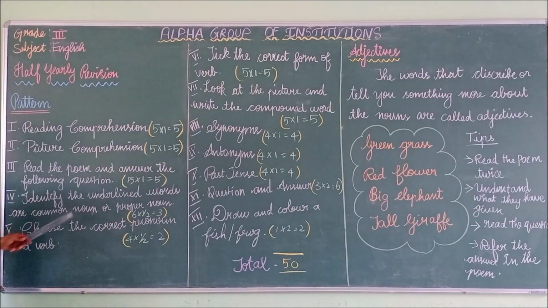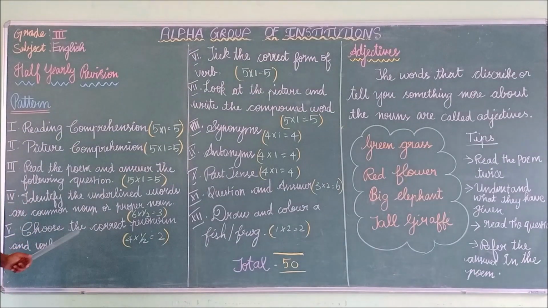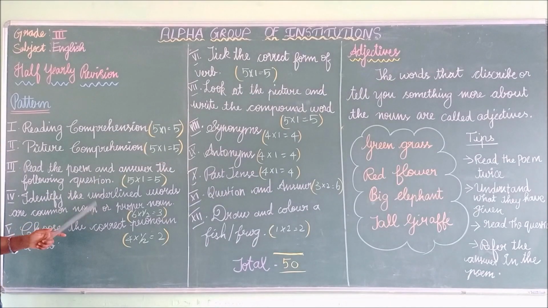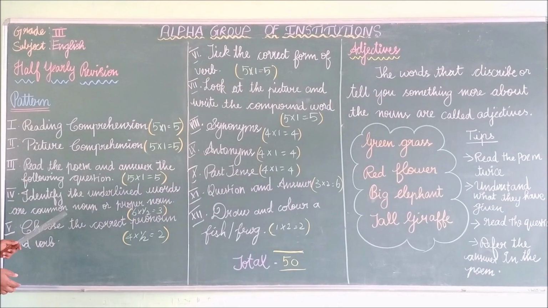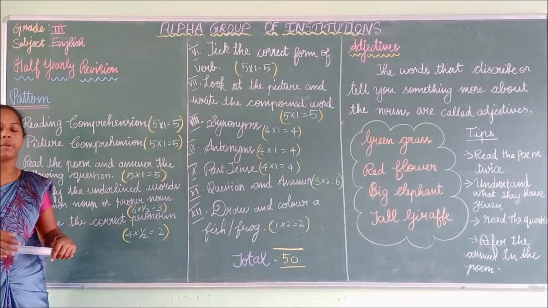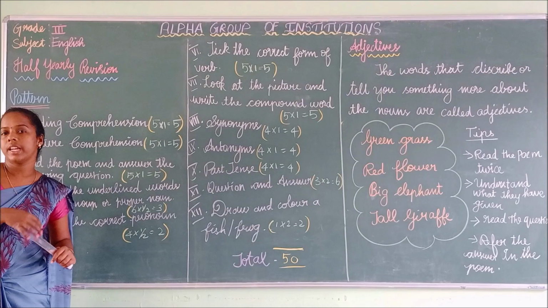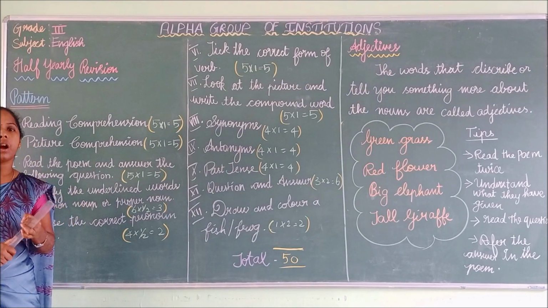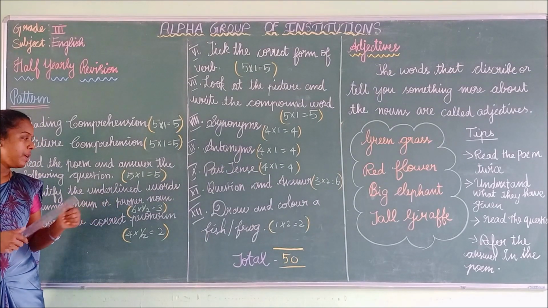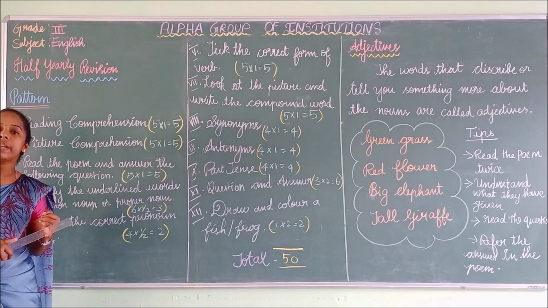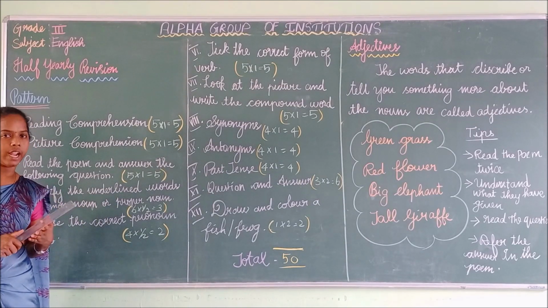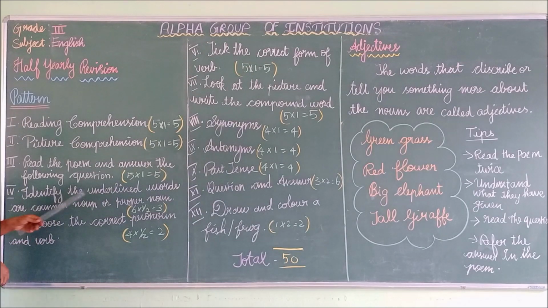Identify whether the underlined words are common nouns or proper nouns. So you already know what is a common noun and what is a proper noun. Common nouns are nothing but the general name of a person, place, thing or an animal. Proper nouns are nothing but a specific name of a person, place, thing or an animal. So you have to identify whether the underlined words are common nouns or proper nouns.